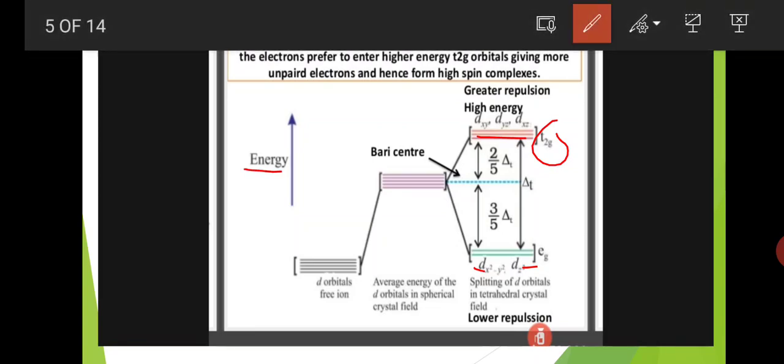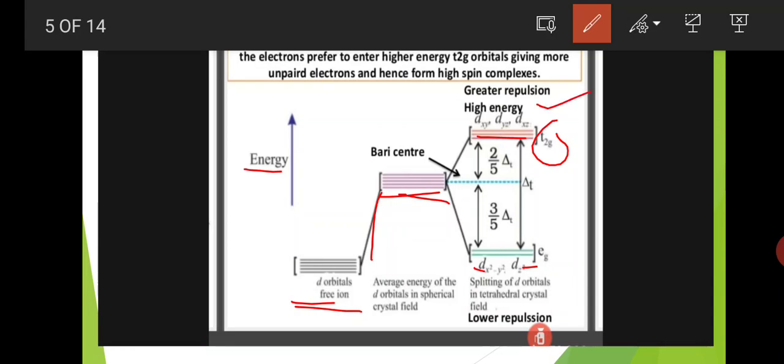Here, this is the energy, and here the d orbitals in the free metal ion have 5 degenerate d orbitals, at the average energy of the d orbitals in a spherical crystal field. When the ligands approach the central metal atom, these 5 degenerate orbitals enter some energy levels. After that, they split into two groups.